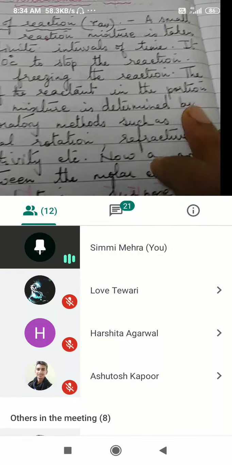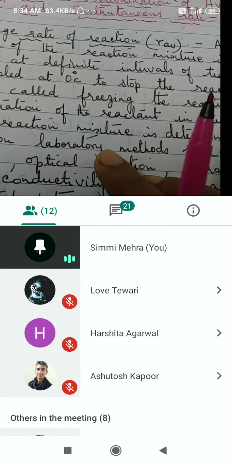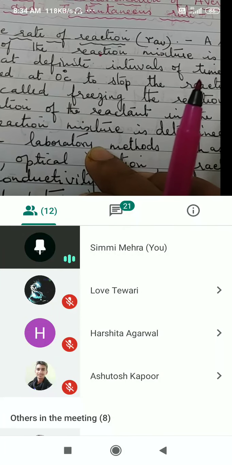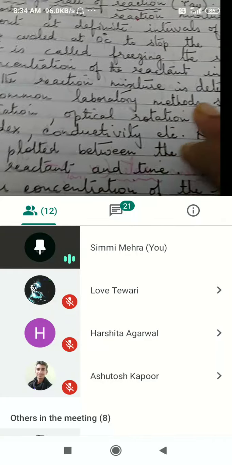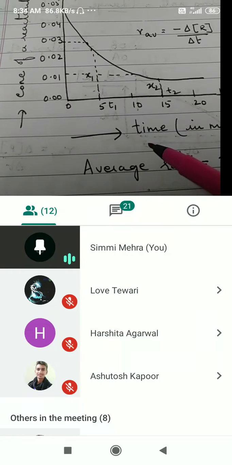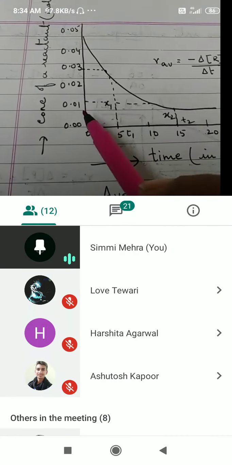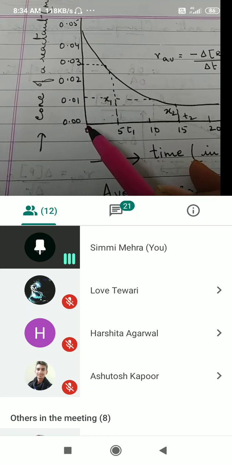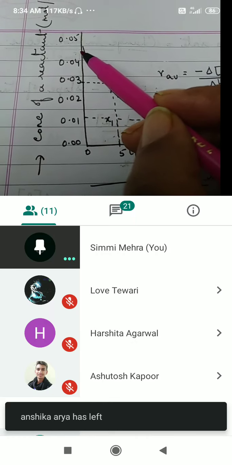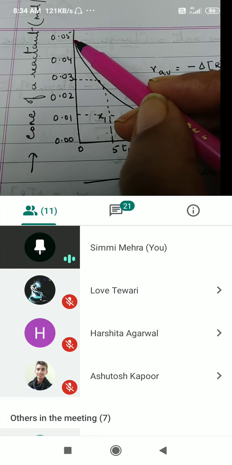Then similarly, you can do it after 10 minutes, and after 15 minutes. So you will be collecting samples after definite intervals of time and finding out the concentration of reactants and products. After collecting that data, you are going to plot a graph between time and concentration of the reactant. Now see, at time equal to 0, the concentration of reactant had some particular value. Here it is slightly less than 0.05.